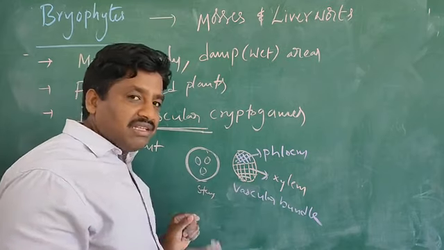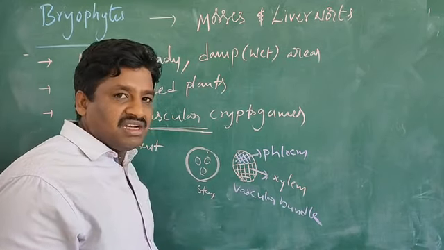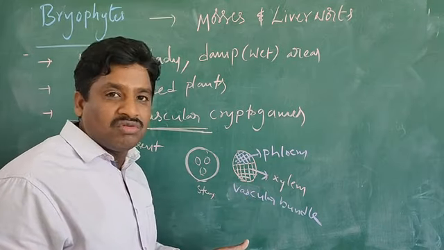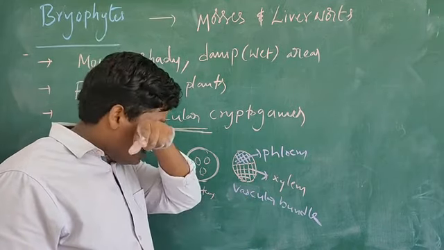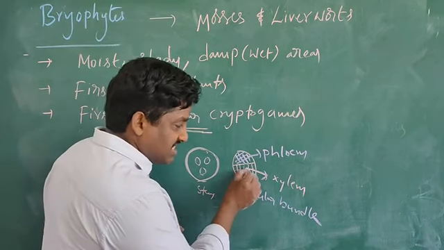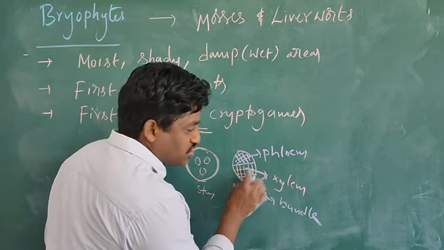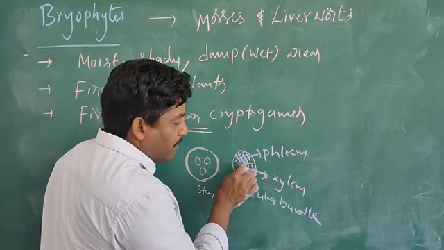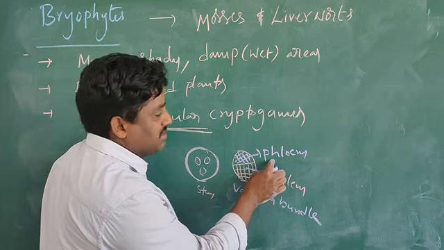Xylem. ICSE people and also CBSE candidates know this. But Kannada medium people, these terms are not familiar in English, so that's why I am explaining very clearly. Once listen. Inside the vascular bundle, xylem tissue is present. I have drawn it roughly, not exactly. And above, the phloem tissue is present.